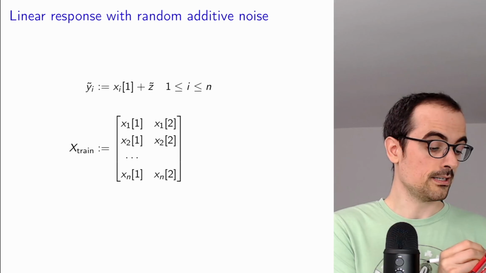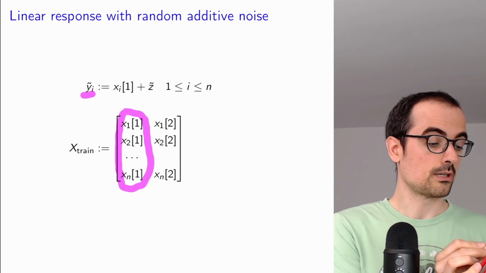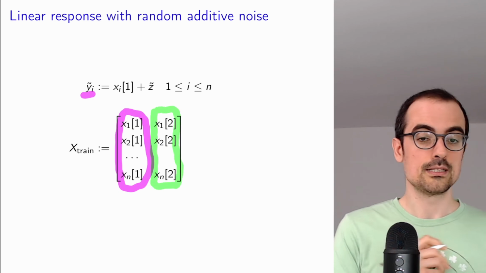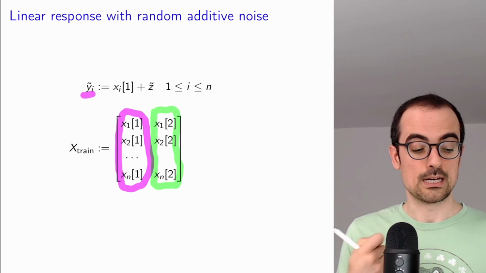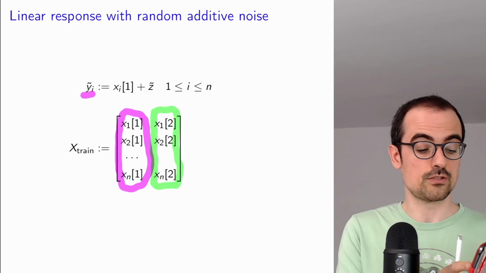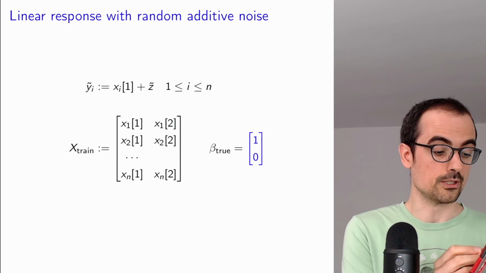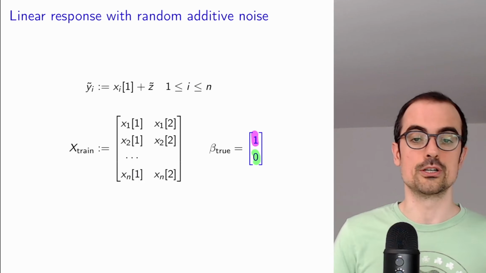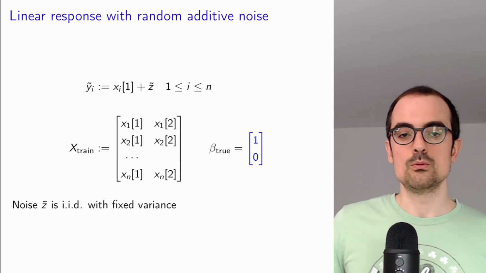Just to be clear, this is the feature that corresponds to the response, but we also have an additional feature here that is spurious, that is not related to the response at all. We're going to fit a model that has coefficients for both features. Of course, the coefficient corresponding to the true feature should be 1, and the coefficient corresponding to the spurious feature should be 0. The noise is IID with fixed variance.